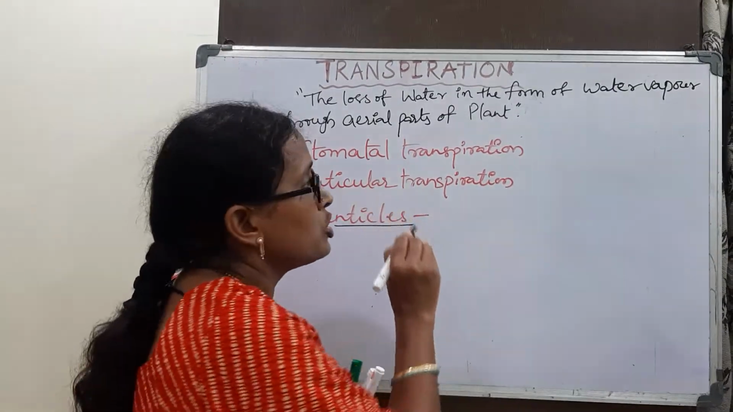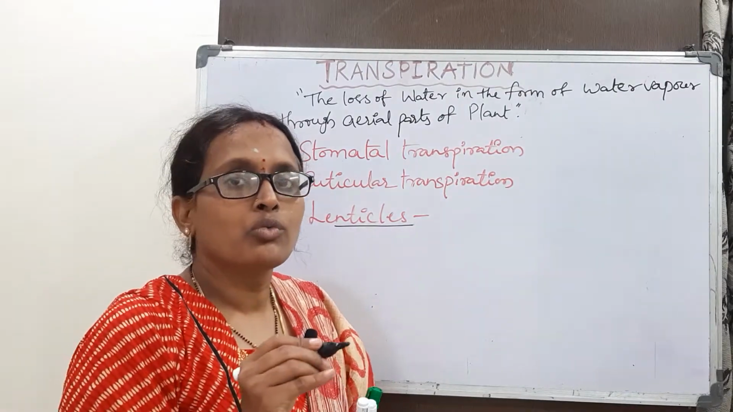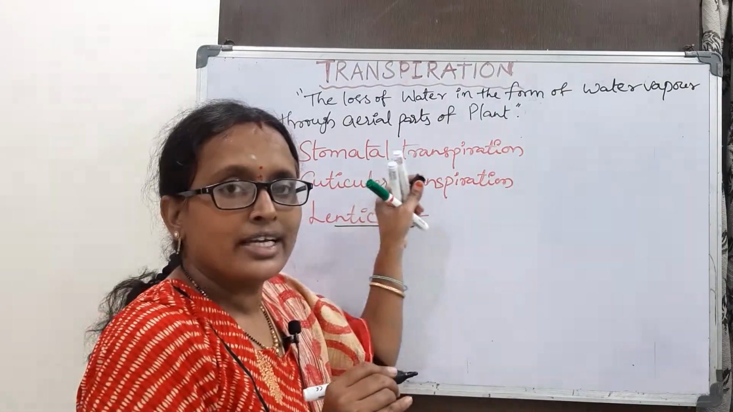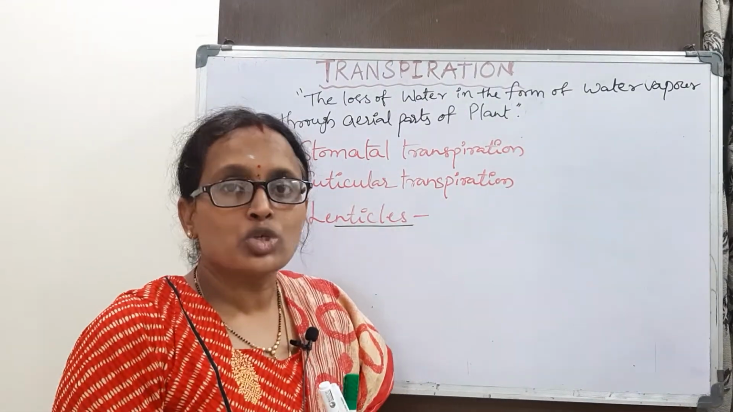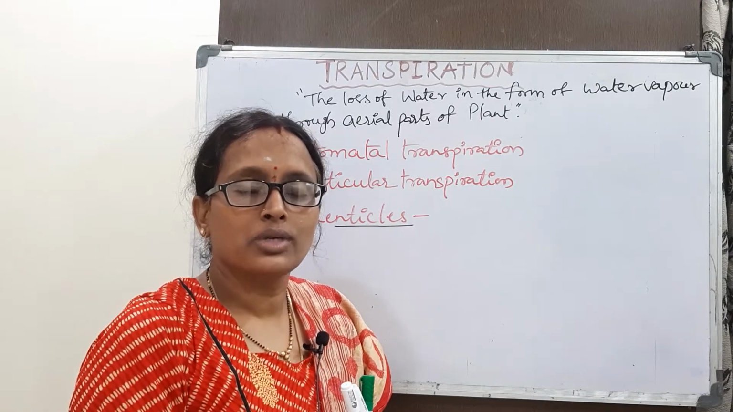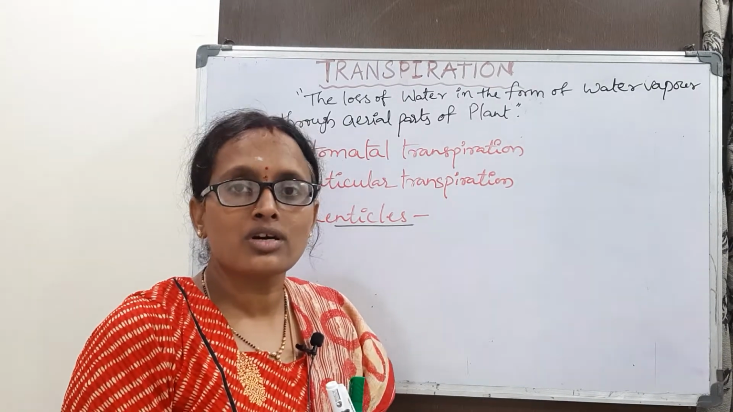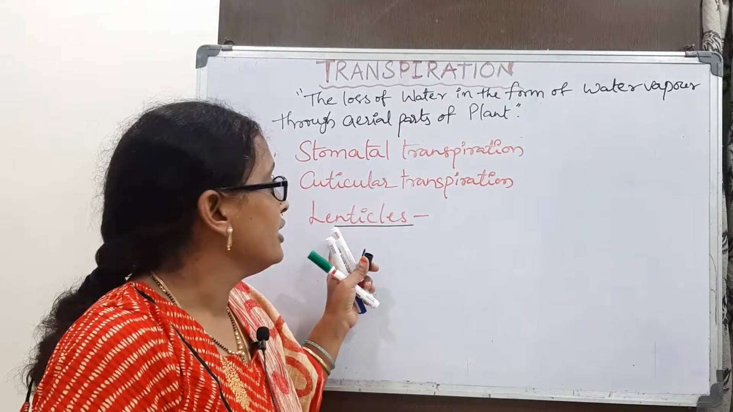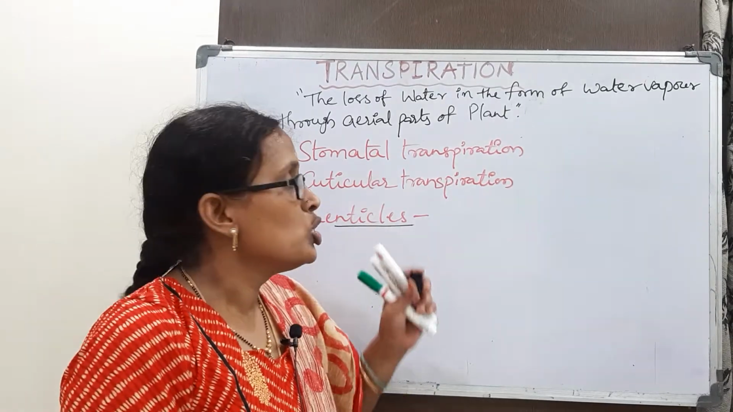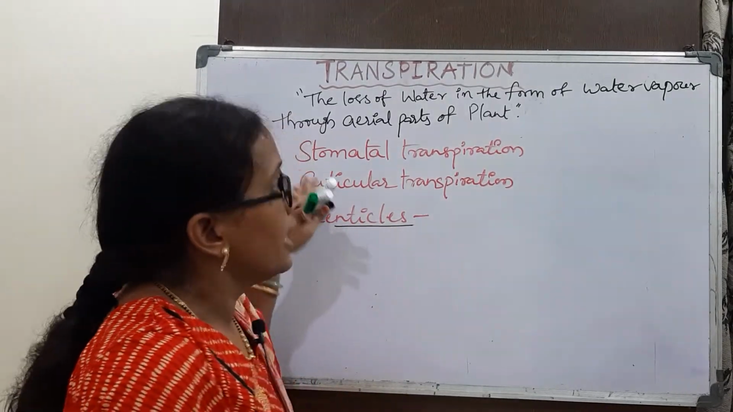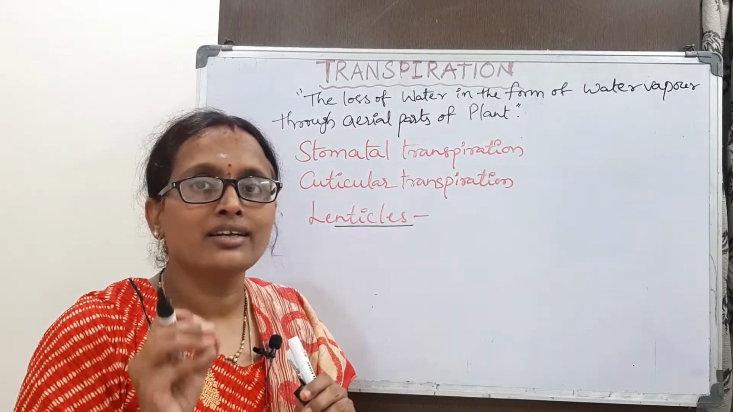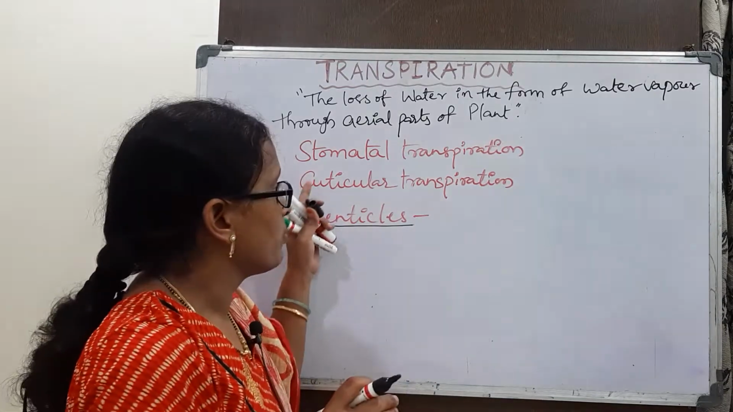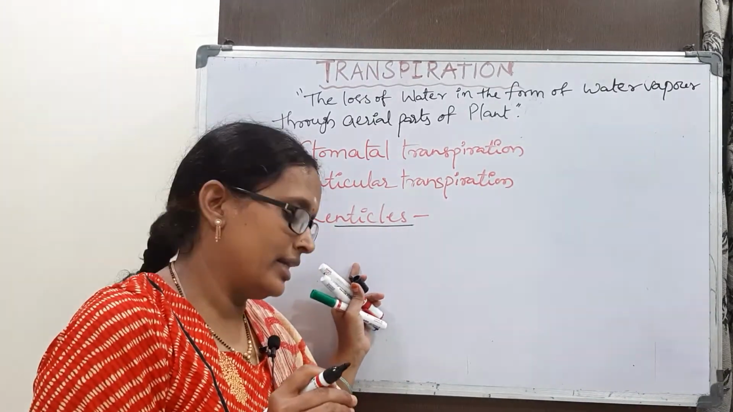Okay, transpiration is loss of water in the form of water vapor from the aerial parts of the plants. So it may take place through the stomata. Also some amount of water is lost from the cuticle, that is known as cuticular transpiration, and it may be lost from the lenticels. So the concept is that the plant loses water in the form of water vapor from the stomata, cuticle and lenticels.